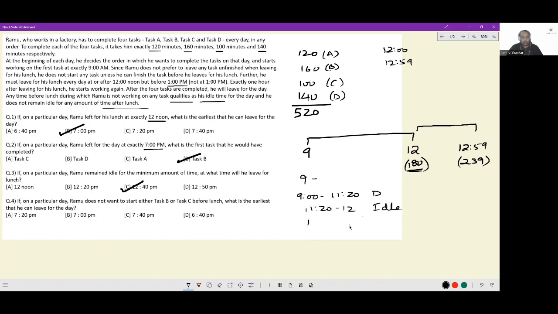Then at 12 he goes off for lunch. 12 to 1 he does his lunch. Then he comes back at 1. And now see, D is taken care of. Why between A and D am I preferring D? Because D is the longer duration task. Now the time that he has to spend is 120 plus 160 plus 100, which is 380 minutes, which is 6 hours 20 minutes. So 1 to 7:20. He will do A plus B plus C in any order. And therefore, what is the earliest that he can leave for that day? It will be 7:20 p.m.